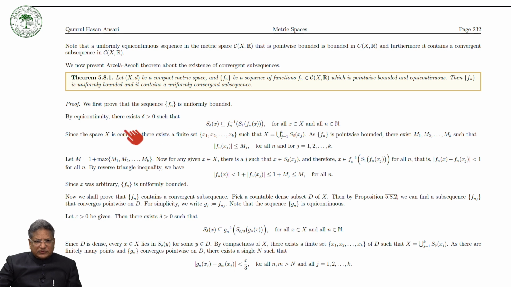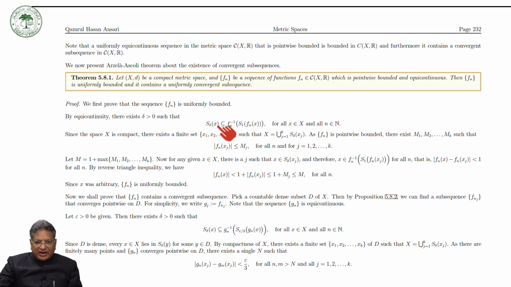Now, this is true for all x in X. It means that at each point x in capital X, we will have an open ball which will be a subset of this one. So in this way, the whole space X can be covered by such open balls. These are open balls, and the inverse image of an open set under a continuous function is open, so this is an open set. And X is compact.